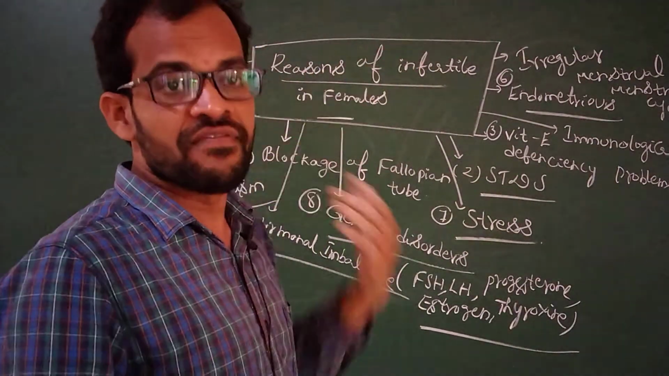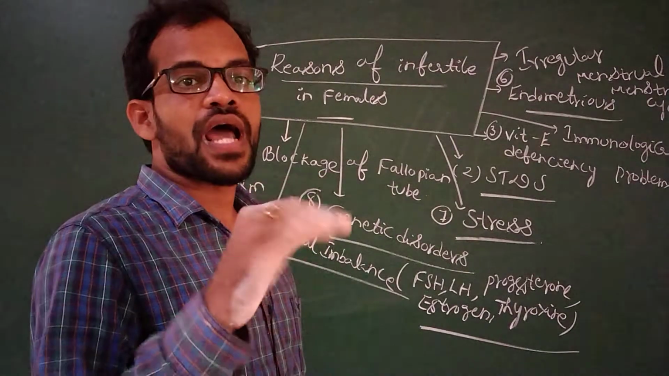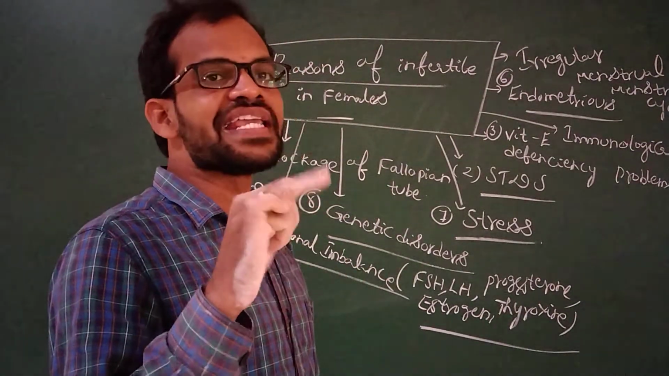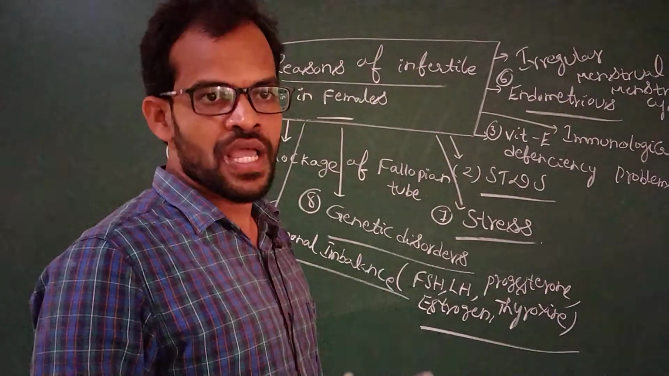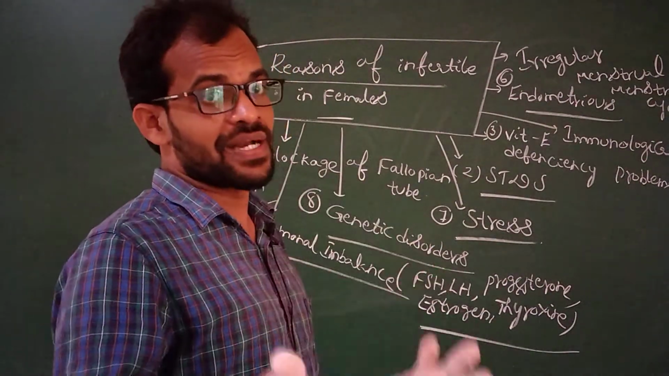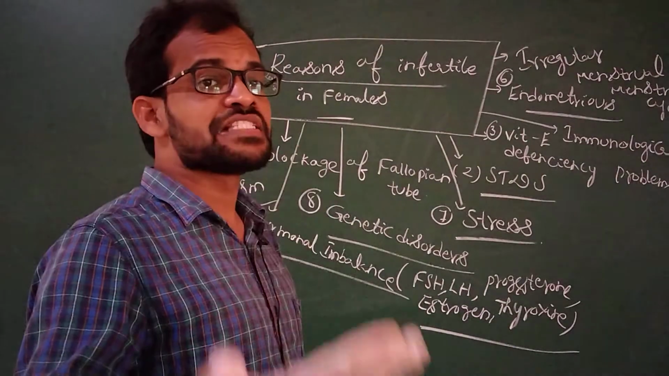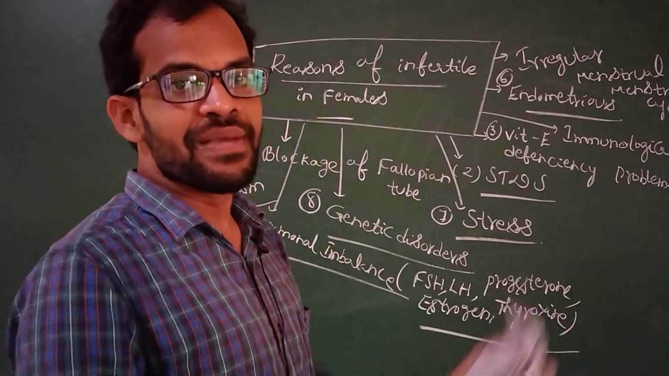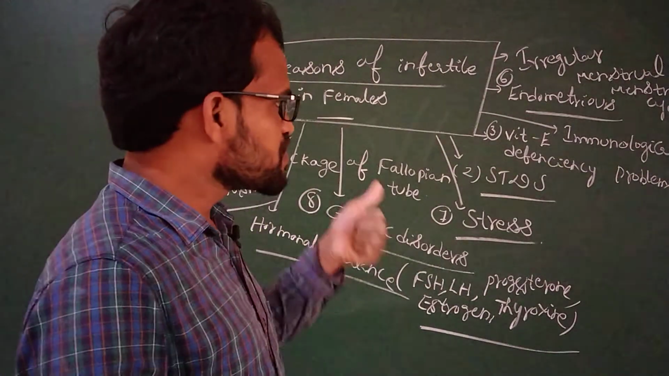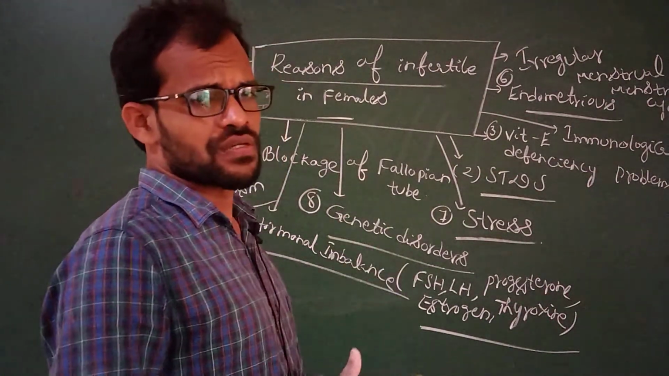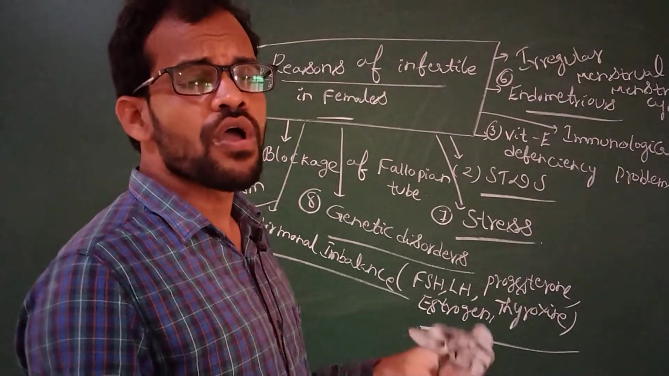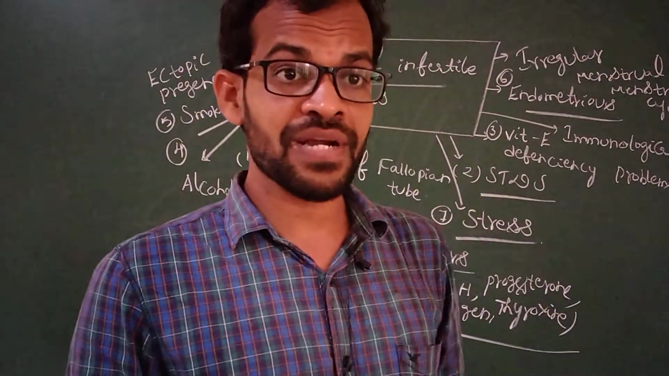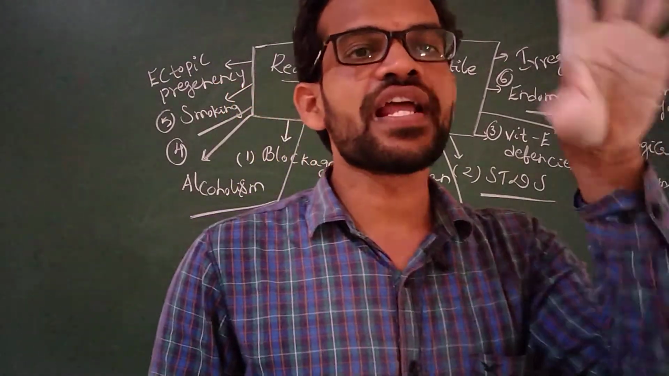What is the meaning of infertility? The couple is unable to produce a baby even after one year of sexual intercourse. After the marriage is completed, for up to one year they engage in sexual intercourse, but they do not produce any babies. Sometimes the male is infertile, sometimes the female is infertile, sometimes both are infertile.